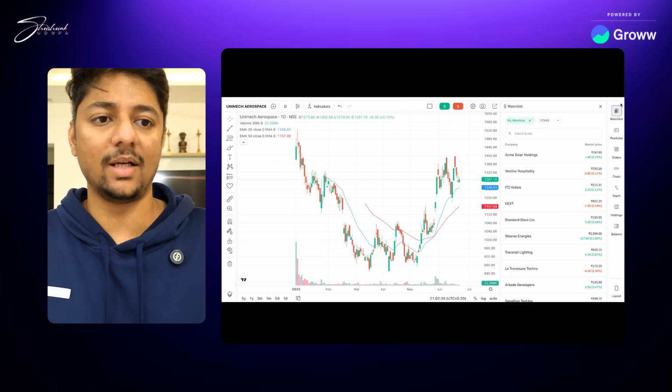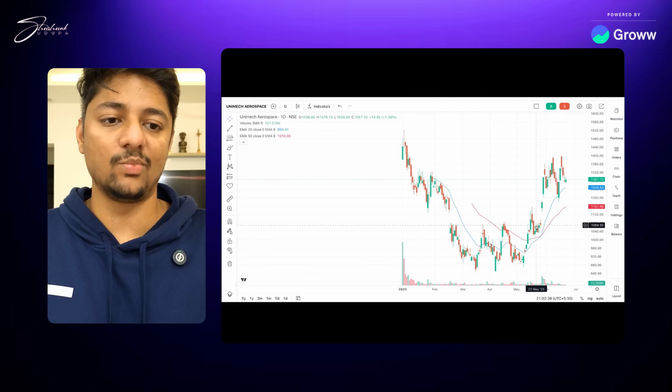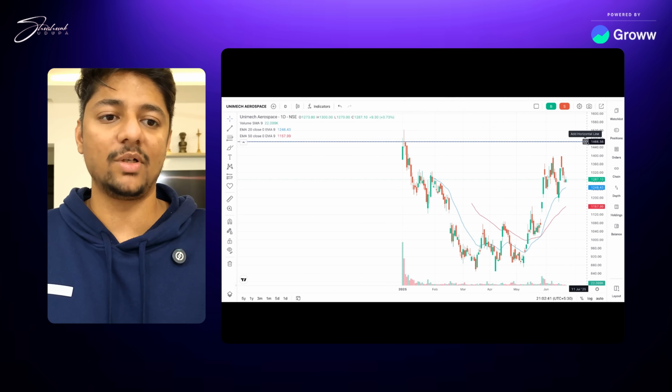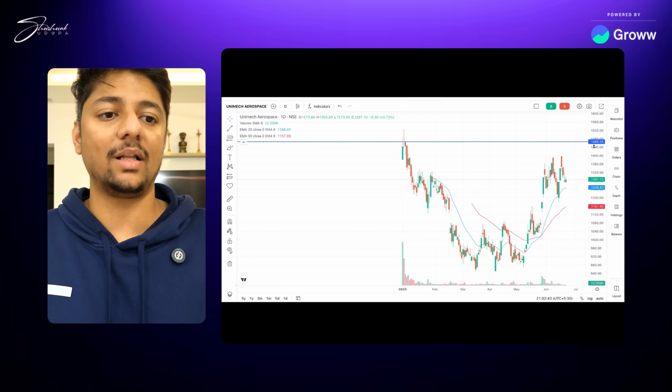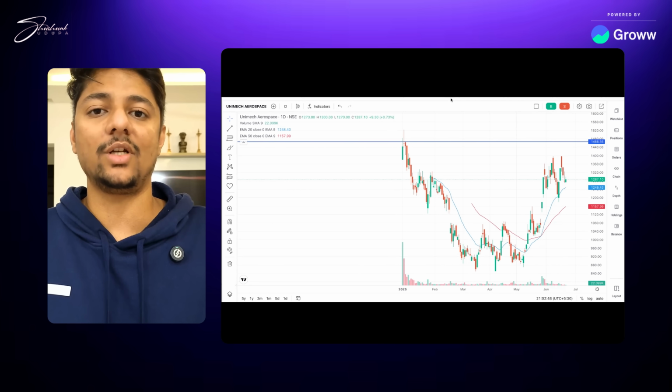Another company called Unimec. See this. The base is done, it got created, upward movement has come, but it is not ready yet. But you can set an alert here and keep that alert ready at this point and say that whenever this breaks it, I will wait and then I can initiate a position.